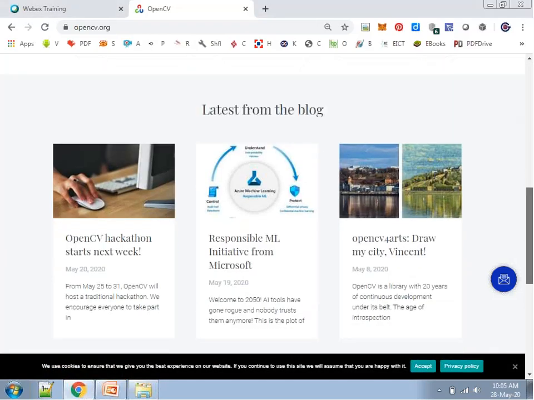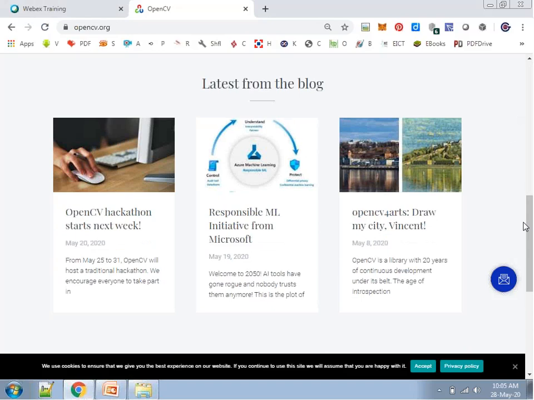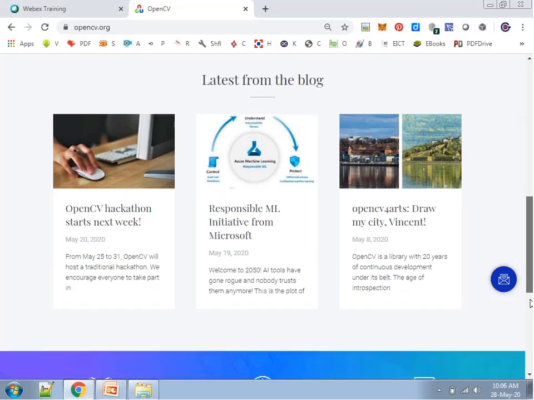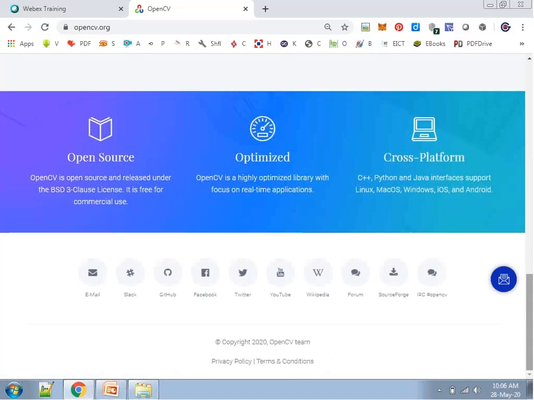And nowadays, many researchers, many professors, many scientists are using OpenCV for their research projects. What is the trend in academics?